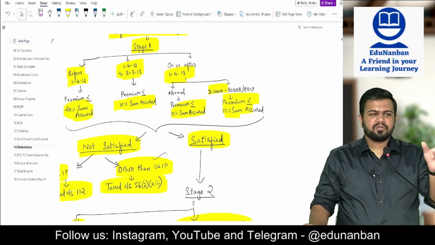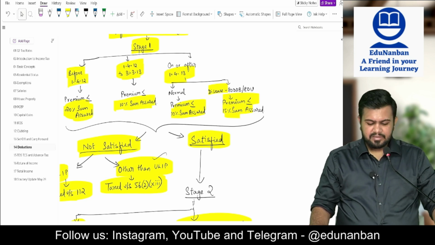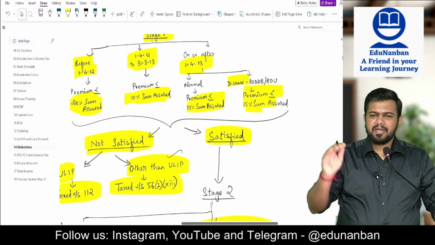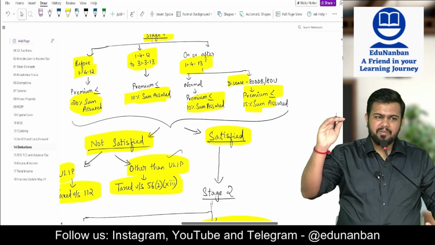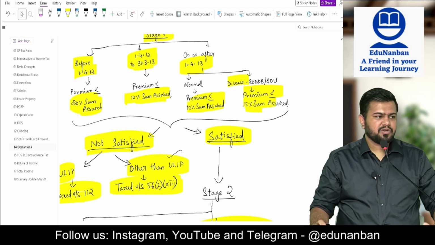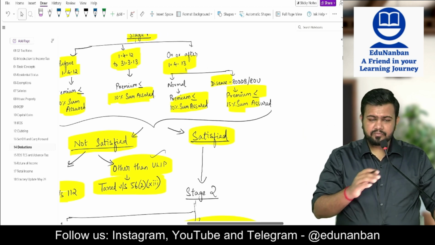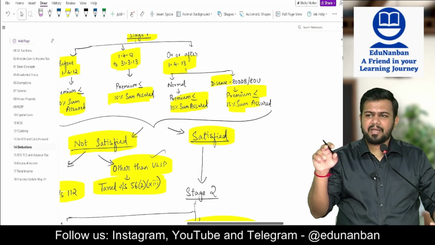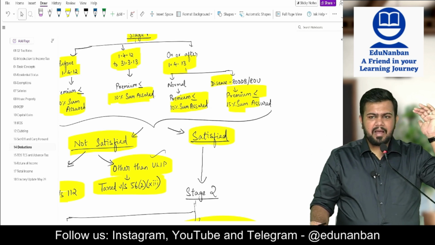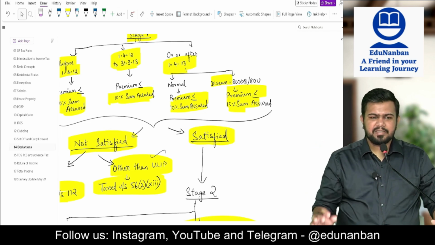Before 1/4/2012, it was 20% of sum assured, whichever is lower. So premium can be up to 20% of sum assured. In such case, no problem. If premium is more than 20% of sum assured, then the maturity will be taxable. Then from 1/4/2012 onwards, this limit of 20 became 10. So if premium is up to 10%, it is fully exempt. More than 10%, it is taxable.